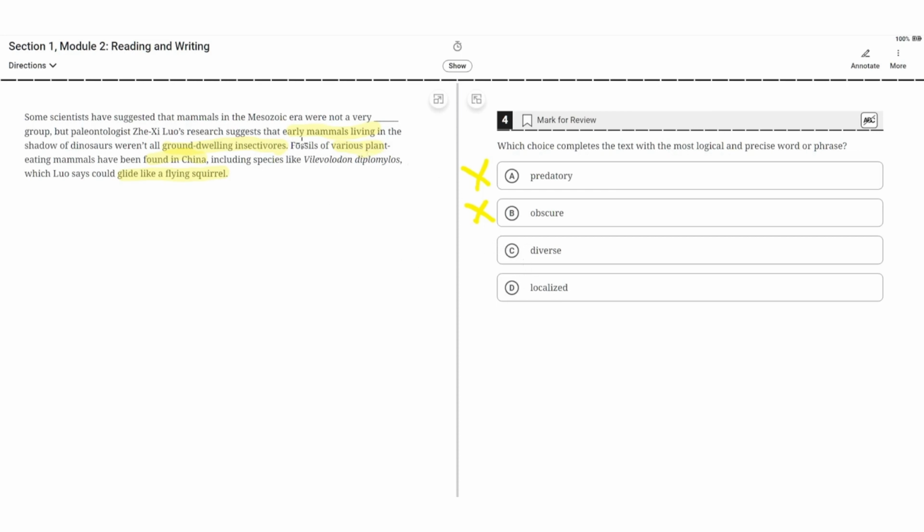D. Localized. Localized doesn't make sense here because it would imply that the animals living in the Mesozoic era were a localized group, or that they lived in one area, but clearly the text doesn't show this. So C is the correct answer.